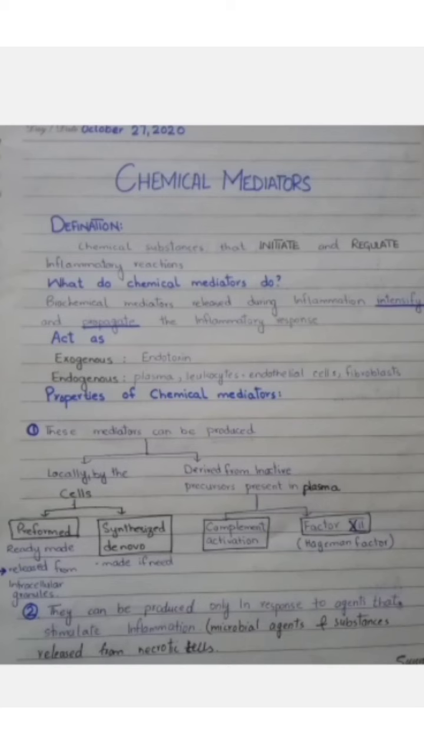Today we are going to discuss the chemical mediators of inflammation. Definition: these are the chemical substances that initiate and regulate the inflammatory reaction.